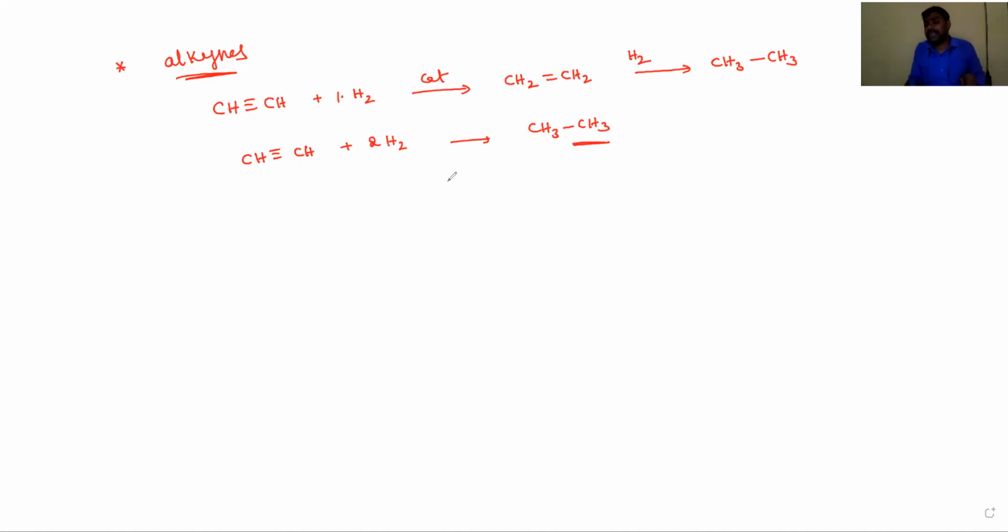Another important method is hydroboration followed by reduction. Let's see that preparation method.